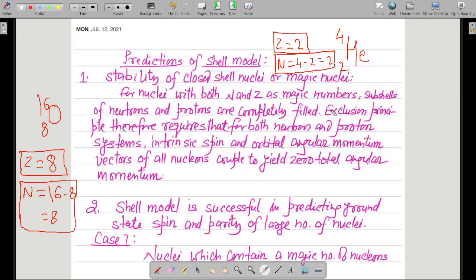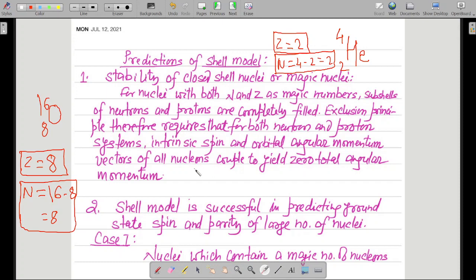Not the complete video was on Pauli's exclusion principle, but one particular part of that video was dedicated to it. So the exclusion principle therefore requires that for both neutron and proton systems, the intrinsic spin and orbital angular momentum vectors of all nucleons couple to yield zero total angular momentum.